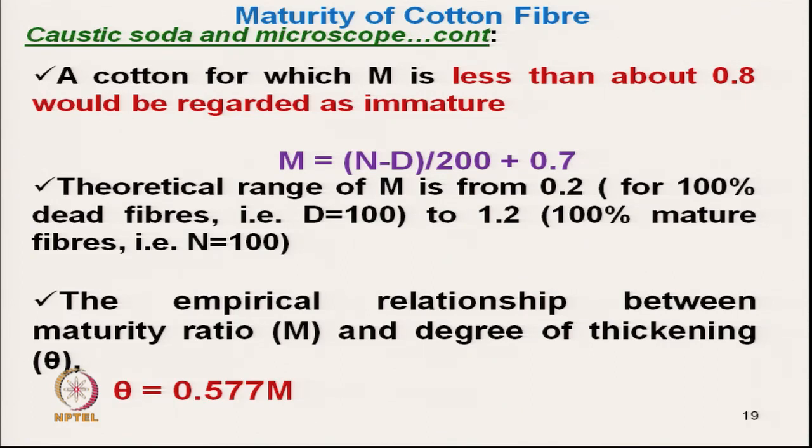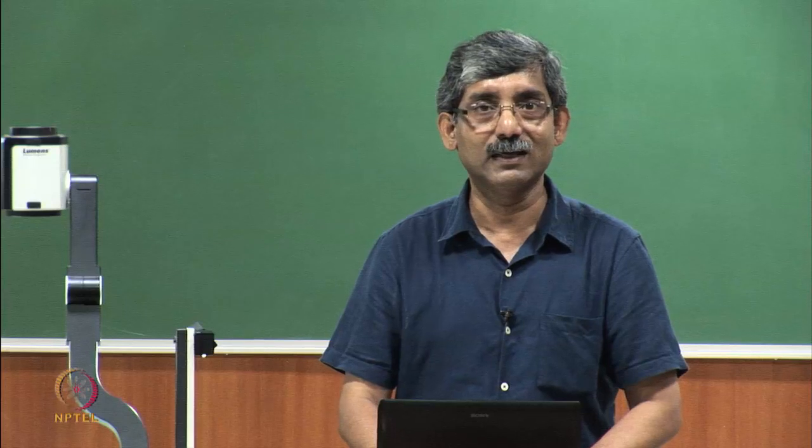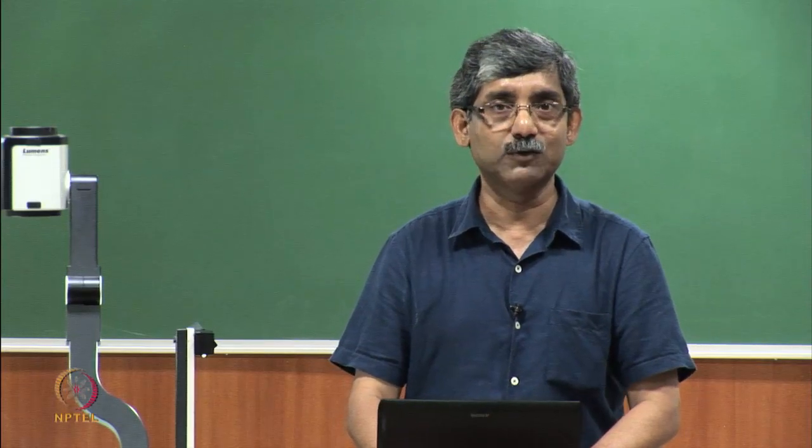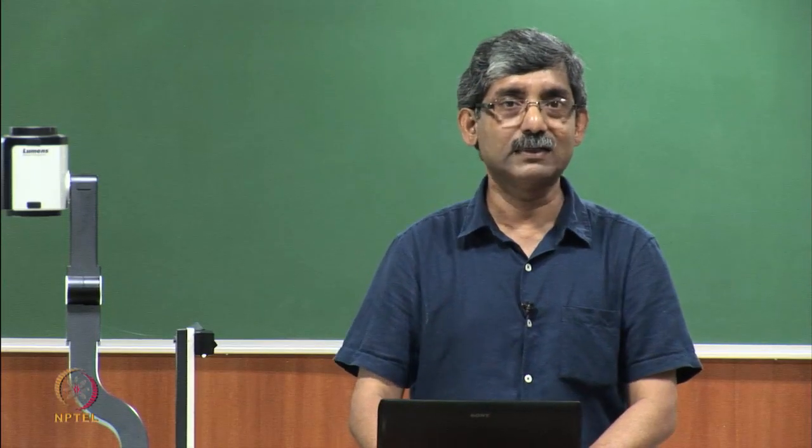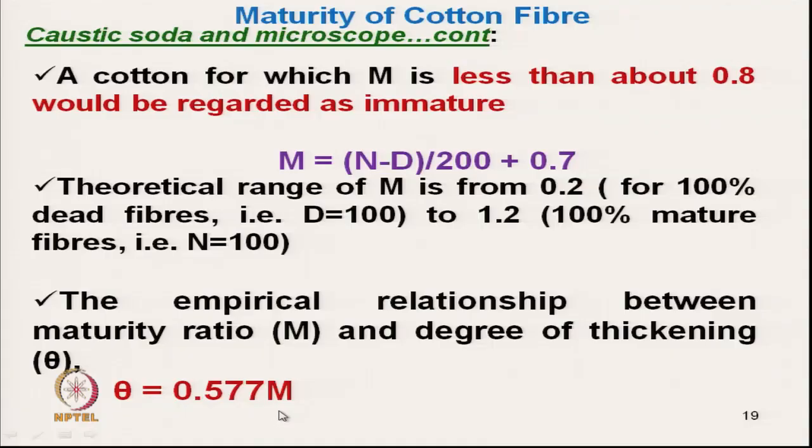So, if it is asked that the degree of thickening is related to the maturity ratio by this equation, 0.577 multiplied by m, what is the range of theta value?